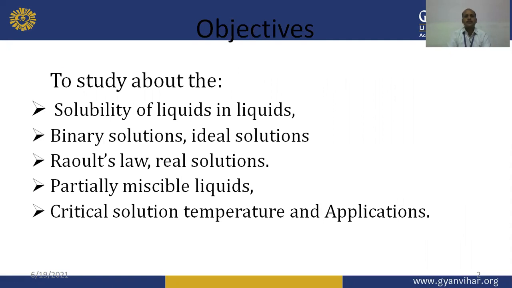The objectives of today's lesson are to study the solubility of liquids in liquids, then binary solutions, and what are ideal solutions. Then we have to discuss Raoult's law and real solutions. Then partially miscible liquids and a very important parameter known as critical solution temperature and its applications.